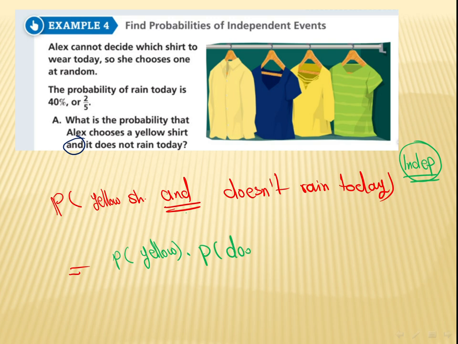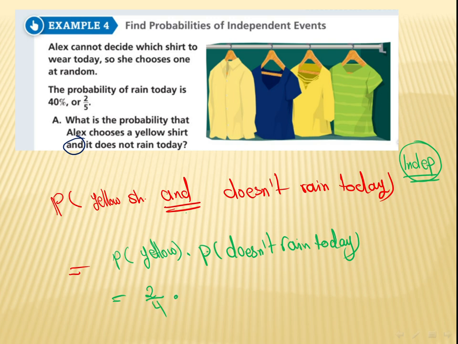Doesn't rain today. Okay, it doesn't rain today. Probability of getting yellow here: how many yellow shirts do I have? How many yellow shirts here do we have? We have 2, excellent. Out of how many in all? 2 out of 4, excellent.